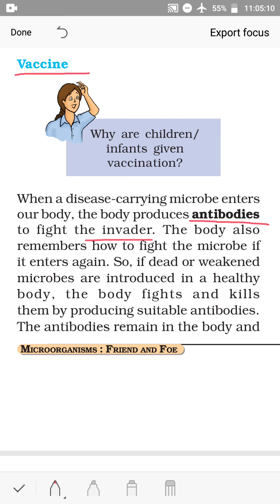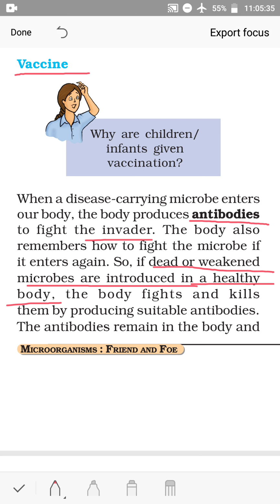This is what is implemented when vaccination is done. What is being done? Dead or weakened microbes are introduced in a healthy body. So purposely some dead or weakened microbes are inserted in a healthy body.